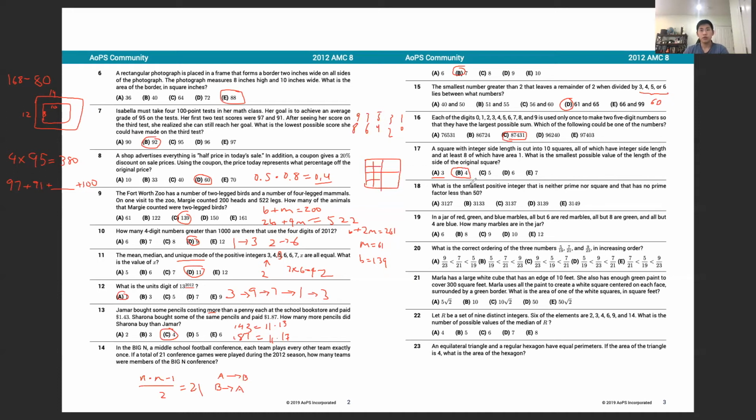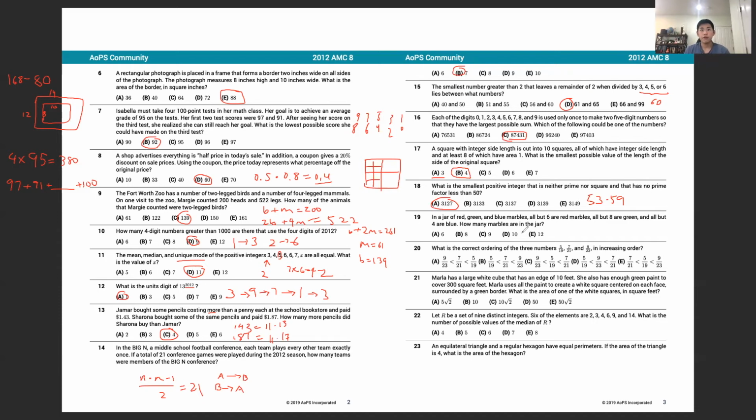Problem 18. What is the smallest positive integer that is neither prime nor square, and that has no prime factors less than 50? So with no prime factors less than 50, let's just go up from there. We have 53, and we can't be prime, so we need to find a second factor, but it can't be square, so we need a different factor than 53. So we keep going up, and we eventually find 59 as the next prime. And if we multiply those two, we get 3,127.